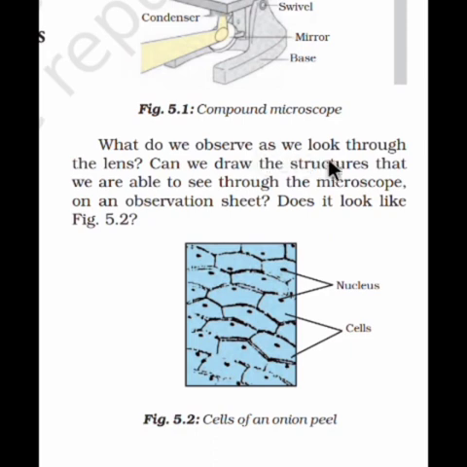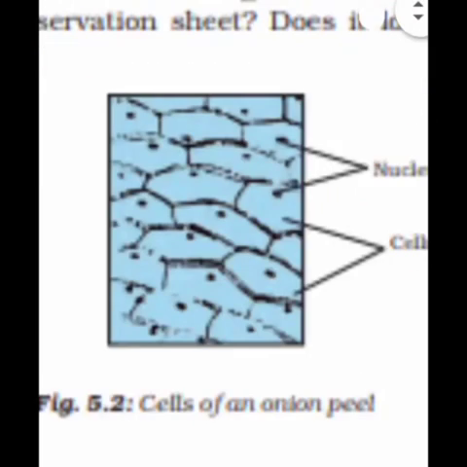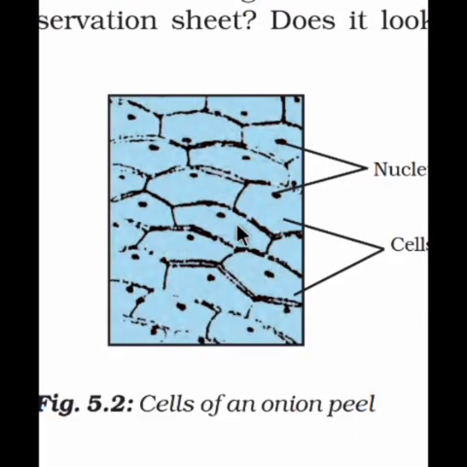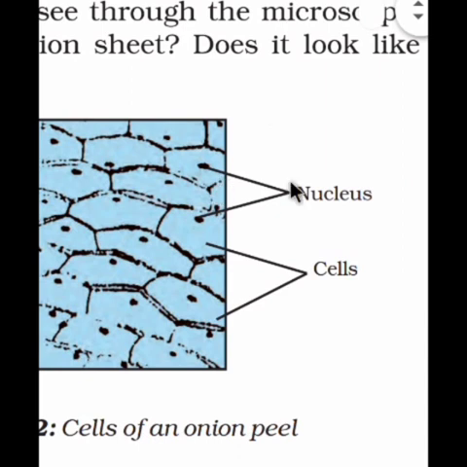What do we observe as we look through the lens? Can we draw the structure that we are able to see through the microscope on an observation sheet? Does it look like figure 5.2? Yes, exactly like this you will observe the onion peel. It means the cells of the plant look like this: very small compartments set around each other, and in every compartment there is a dot-like structure. This dotted structure is called the nucleus, and the wall of this compartment is known as the cell. This one border will make one cell, and beside this, another border will make another cell.